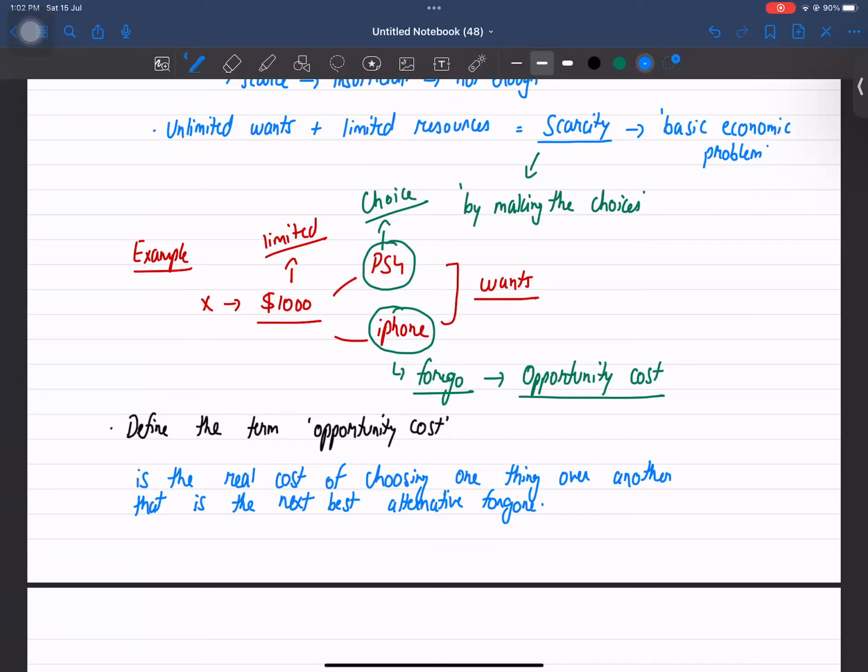So what is opportunity cost? Opportunity cost is the real cost. So what is meant by the real cost? Real cost means that you are going to consider the two things which are of same financial value. अगर मैं कहूं मेरे पास $1,000 है, मैंने PS4 खरीद लिया, वरना मैं जो है ना अपार्टमेंट खरीद लेता. It's not possible because the apartment and the PS4 has different financial value. Apartment बहुत ज़्यादा expensive है as compared to PS4. So you need to consider two things or two product that are of same financial value. Of choosing one thing over another, that is the next best alternative foregone.